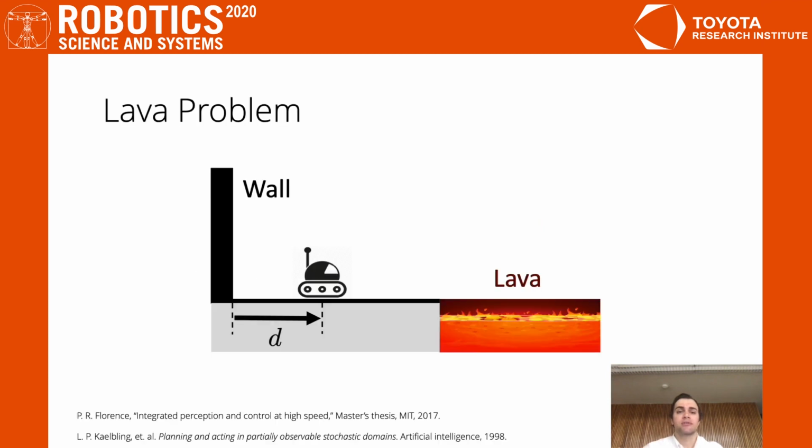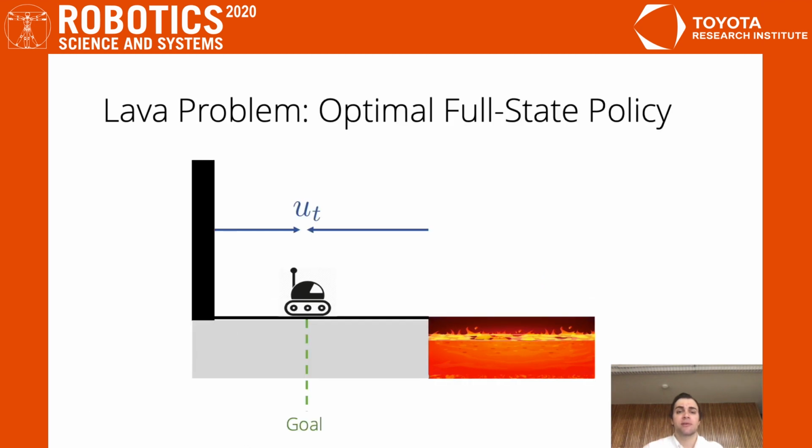First, we consider what is known as the lava problem. Here, the robot must navigate to a goal position on the line without falling into the lava. When given access to the full state of the system, the robot can simply move directly to the goal, and this policy is learned by standard policy gradient methods. However, this policy breaks down when the robot only has a noisy estimate of the state. It may believe, for example, it is to the left of the goal when it is actually to the right of the goal, and take an action that causes it to fall into the lava.